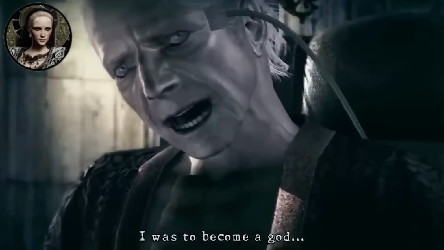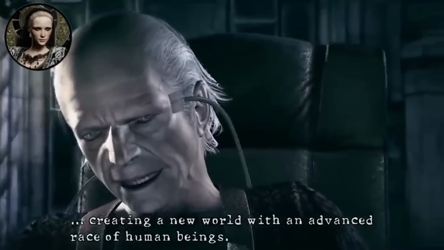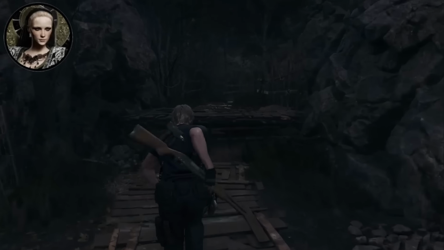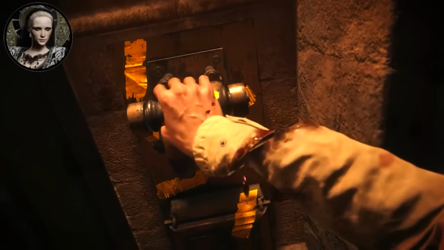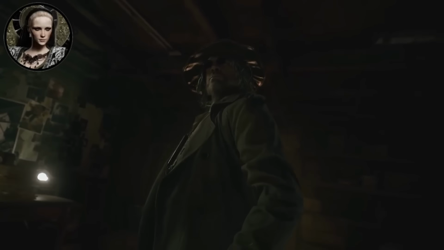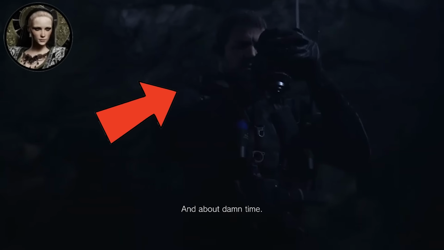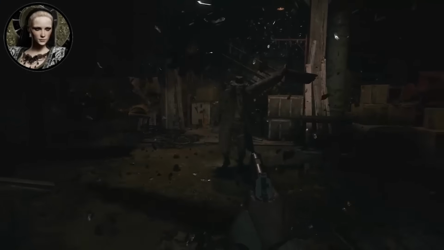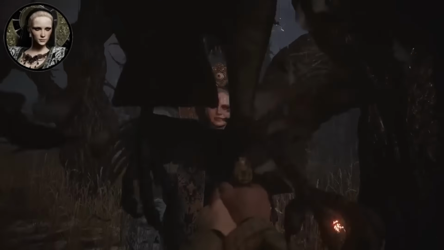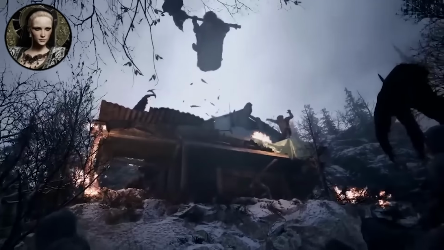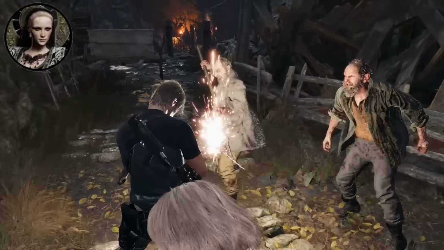Spencer learned everything he could from Miranda about genetic enhancement and the potential for creating a master race, but he ultimately decided to pursue a different path using viruses instead of fungus. Miranda actually let him take samples of the mold to experiment with, which you can find out more about in those documents at the end of Village when you're playing as Chris. Miranda's influence on Spencer was so profound that she essentially became the godmother of the entire Umbrella Corporation, making her the true catalyst behind every outbreak, every monster, and every tragedy that followed throughout the series to present day.